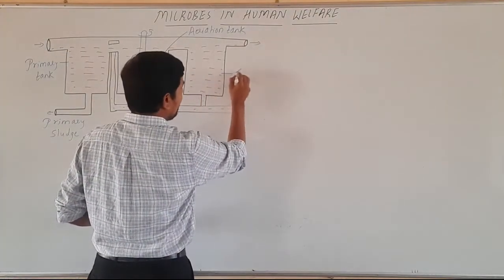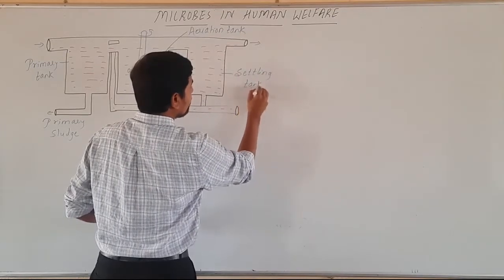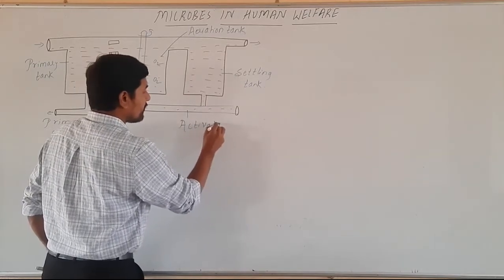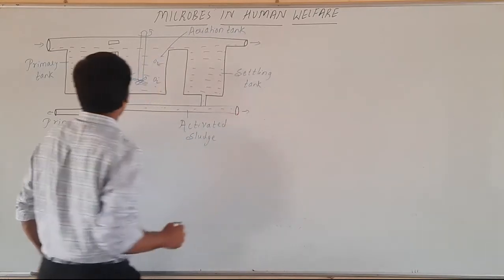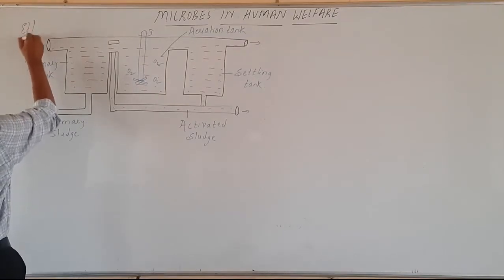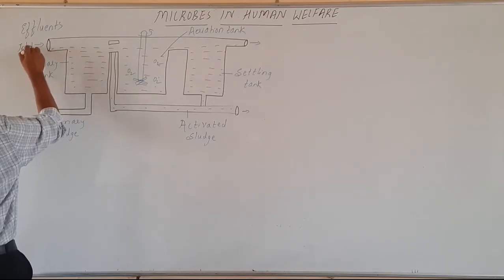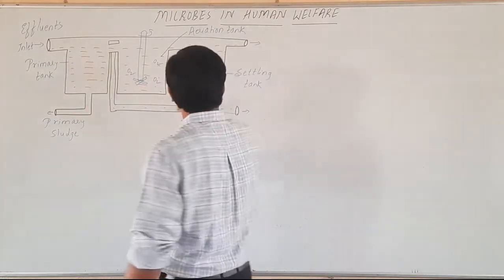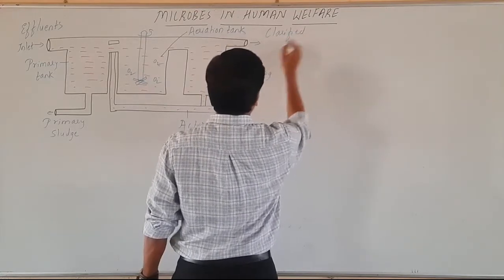This tank is called a settling tank. Here we have activated sludge. This is the activated sludge. This is effluents inlet. Okay, so this is the effluent inlet, and here we have clarified effluents.